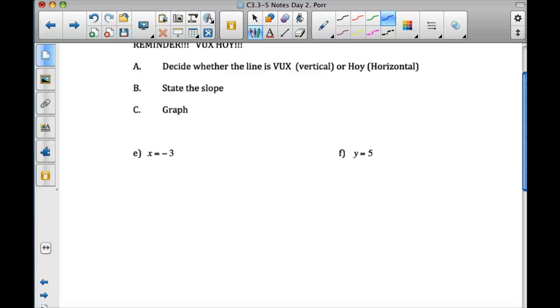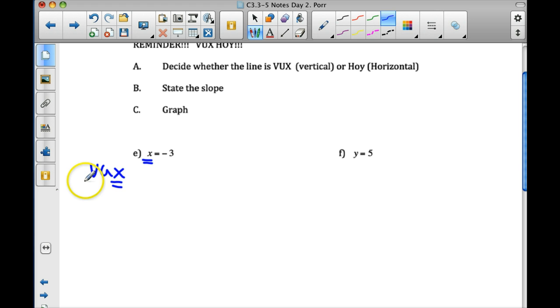Tully? Bucks. How'd you know that? Because I have a little trick with bucks. I know that there's going to be a variable that's either X or Y, and at the end, it's usually for bucks, it's X, and then for Hoy, it's Y. Because it's an X equals line, we know it's bucks because the end of bucks is an X, right? So what kind of line is it? It's vertical.